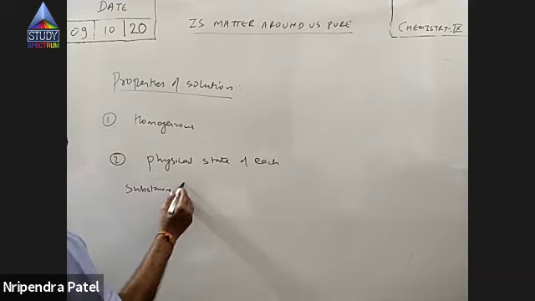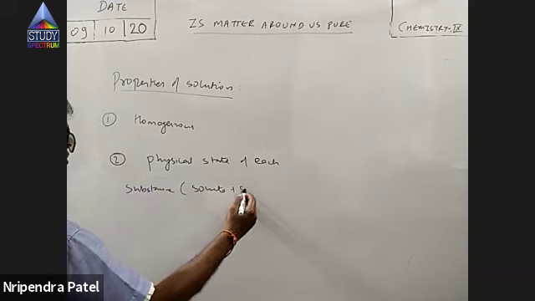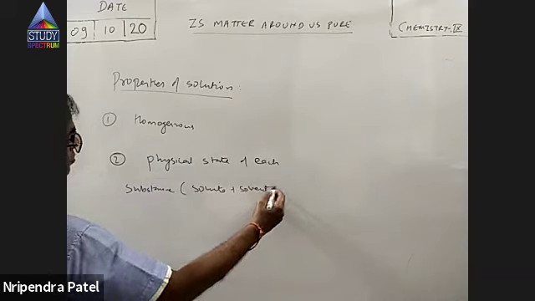So finally in a solution, the physical state of each substance, I mean the solute and solvent, is the same. Maybe it is liquid, maybe it is gas, or maybe it is solid, whatever it is, but the final physical state of each substance in the solution is the same. Clear?